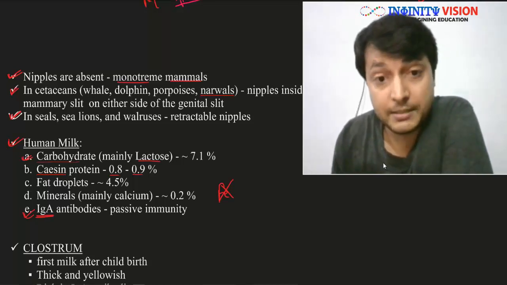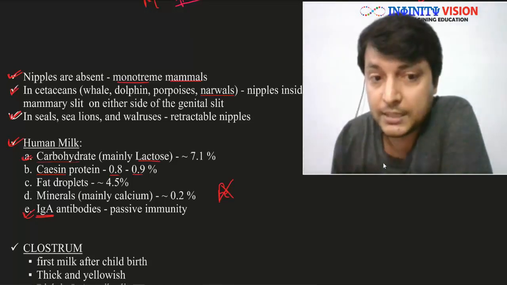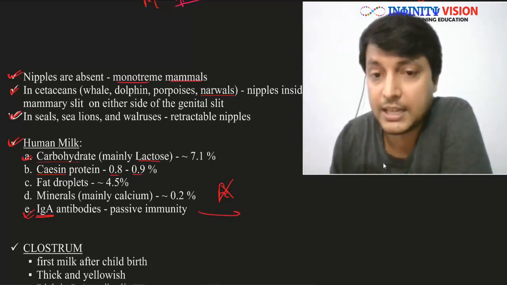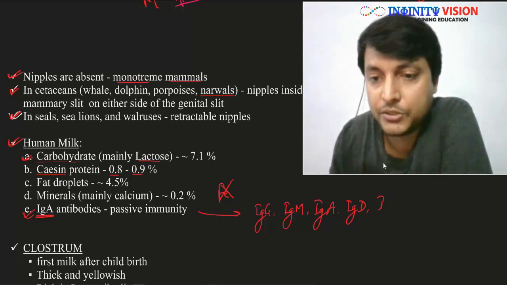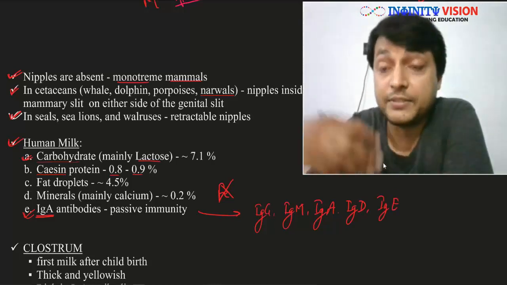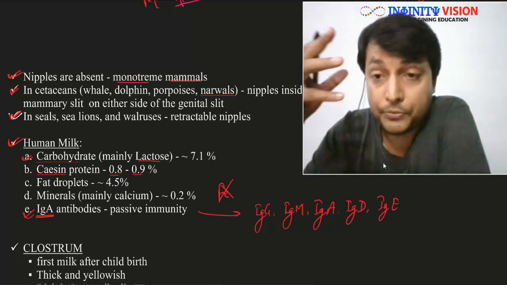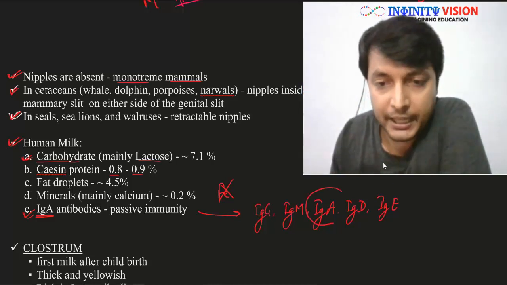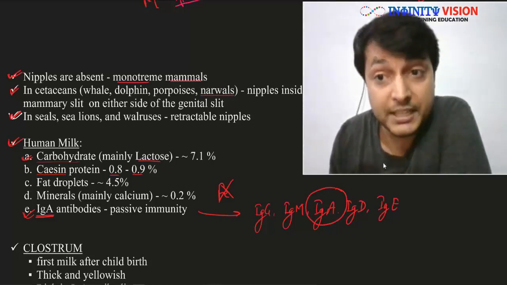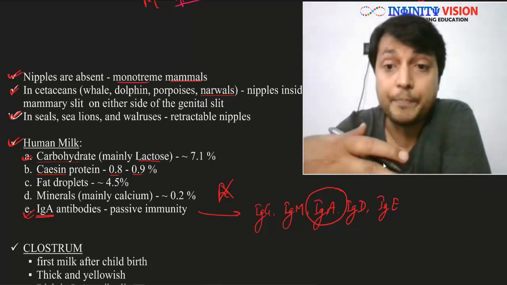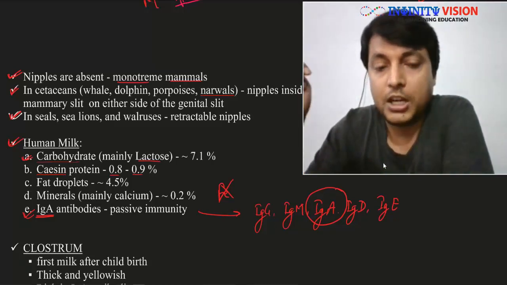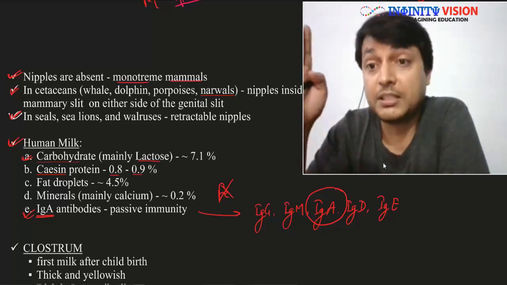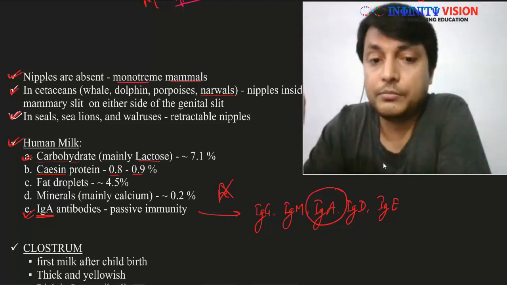IgA is a type of antibody. There are mainly 5 different types of antibodies you may have studied in class 11, that is IgG, IgM, IgA, IgD and IgE. So there are these 5 different types of antibodies, out of which only IgA is a secretory type of antibody because it is secreted into the milk, and hence the mother's milk is providing passive immunity to the young one or the child. So the mother provides the passive immunity to her child.